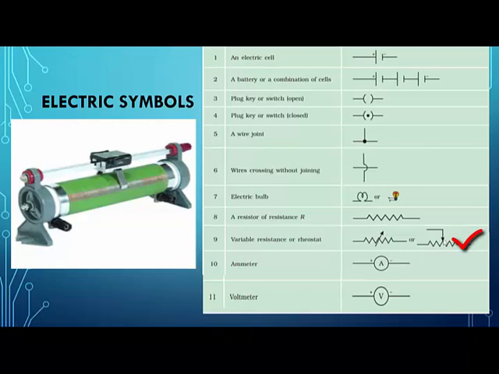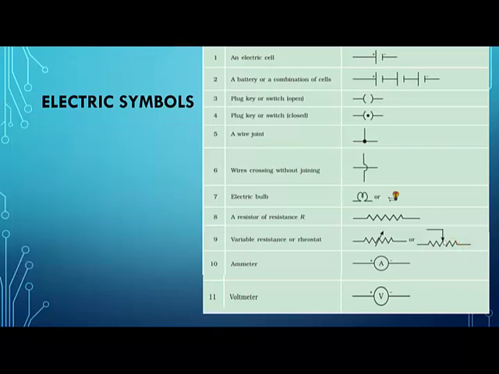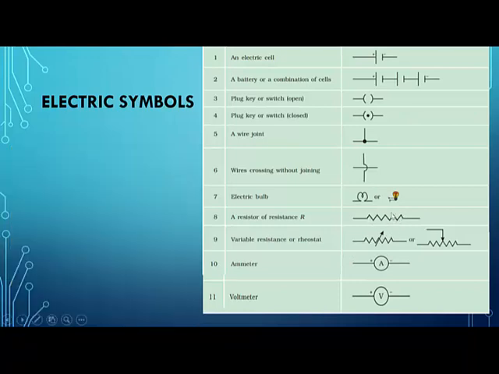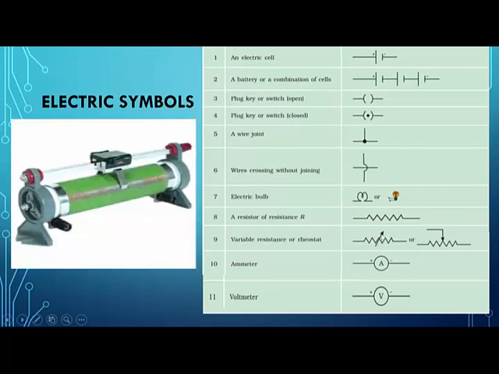Variable means the resistance which you can change. I'll show you what a variable resistance is in the next class. But the other resistance that I showed you on the top is a constant resistance. It cannot change, it is a constant value. But here you can vary the value.